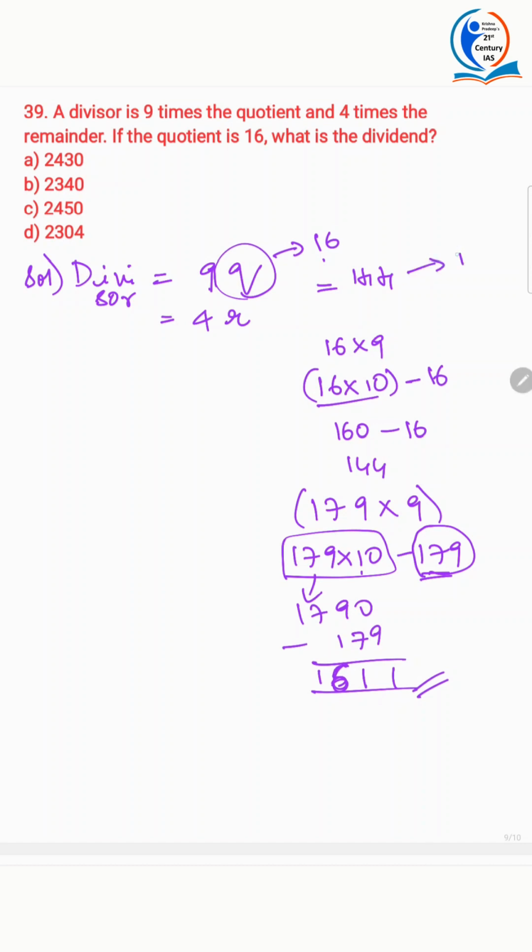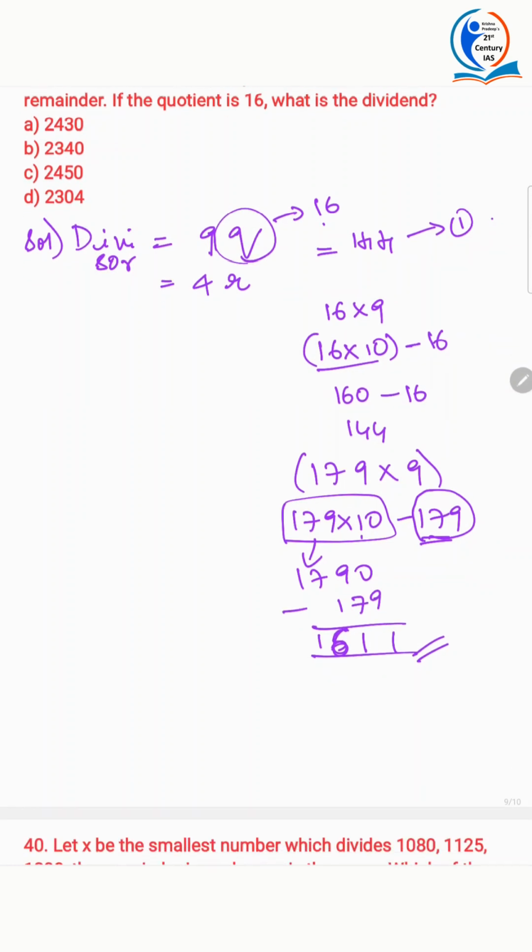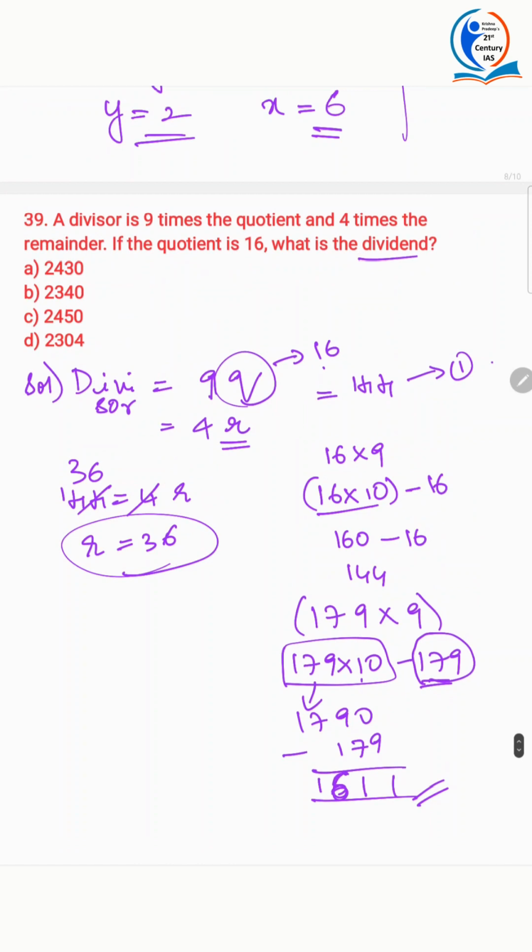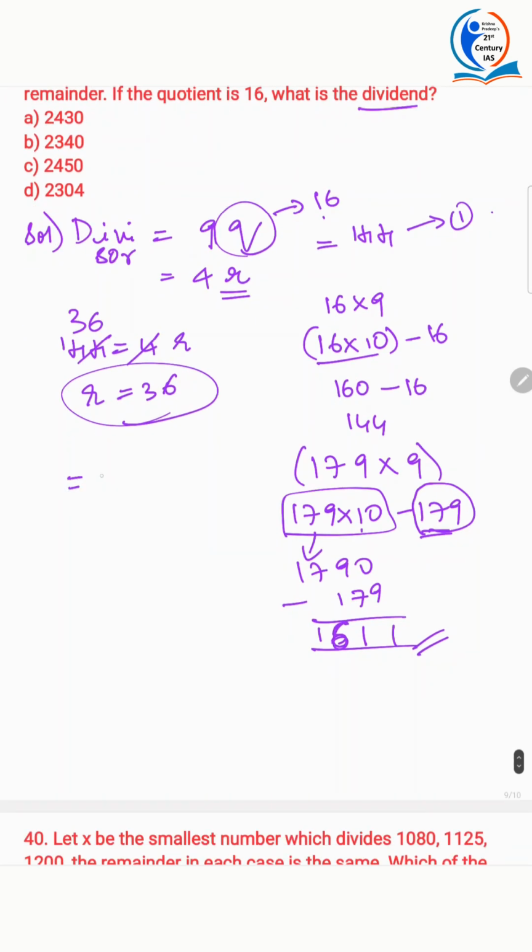So this is 144. You got it. And remainder, we have to find remainder. So 144 is equal to 4r. 4 nines are 36. Our remainder is 36. What are they asking? Dividend. Dividend is equal to divisor into quotient plus remainder. Now you can do 144 into 16 plus 36. You will get 2340.